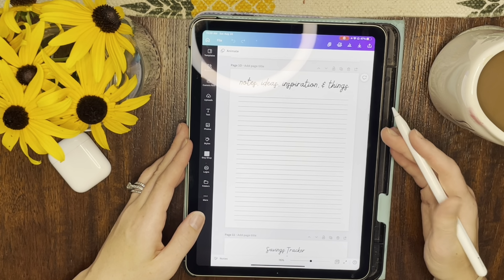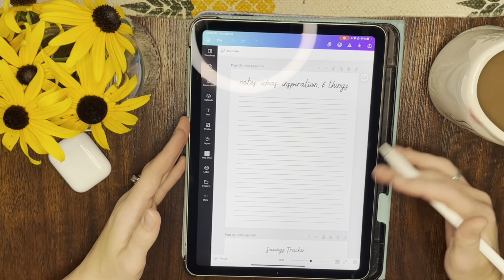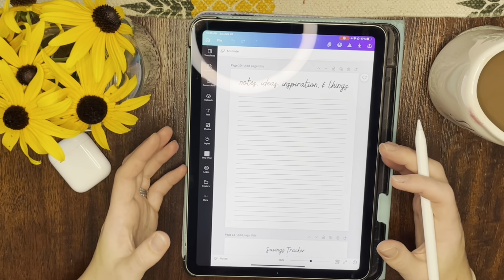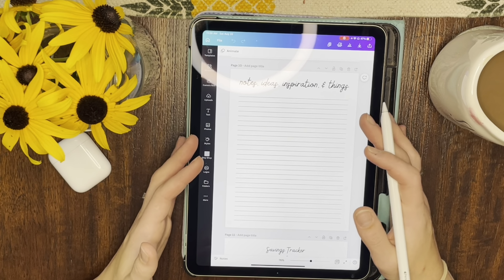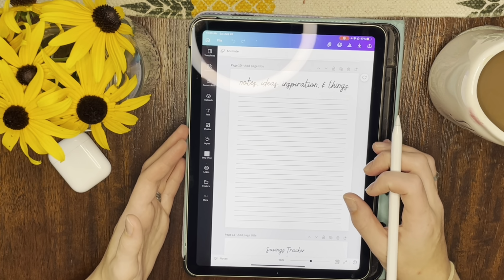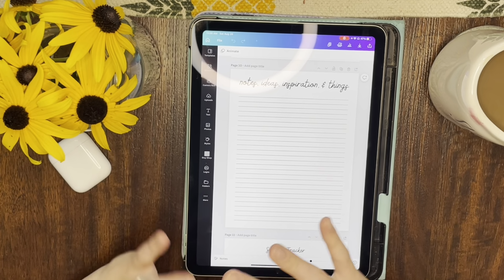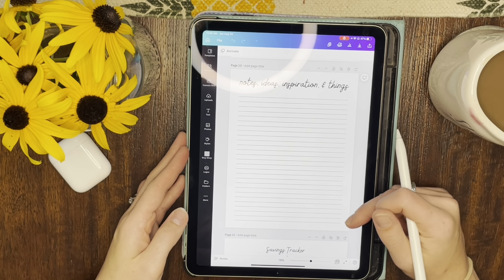I also really love having a space to just jot ideas that I get randomly, or notes or inspiration and things. So I had a hard time figuring out what to call this page. So I just called it everything. I like to keep these things simple and at the same time be really inclusive. So I'm like notes, ideas, inspo, and things, everything. I think it's a really cute page. I love how it turned out. It's just a note page for you.